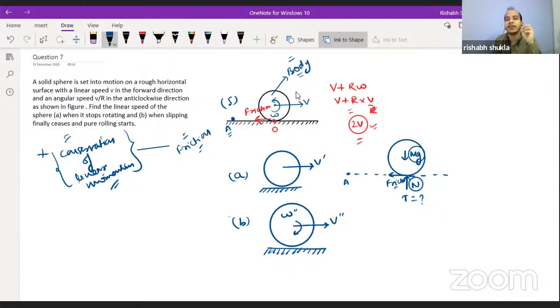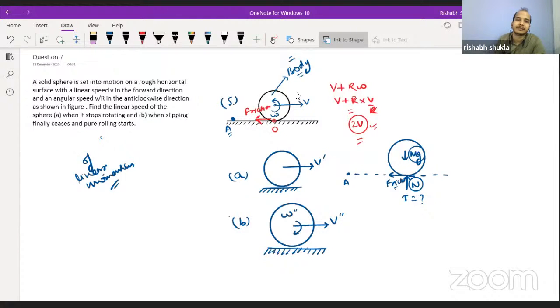Is it clear? So if the observer is standing at point A, if we are making the observation from point A, then the body will have constant angular momentum. Are we clear up till now? Okay, now we understand that one approach is possible: we can go for the conservation of angular momentum about point A.